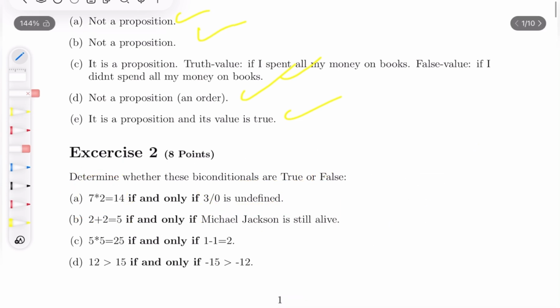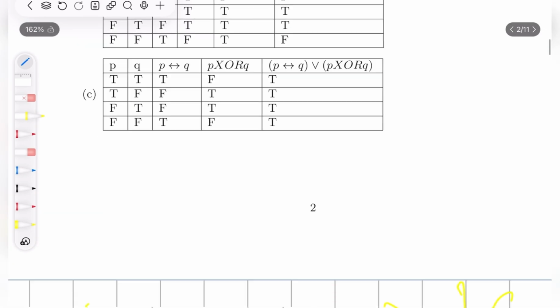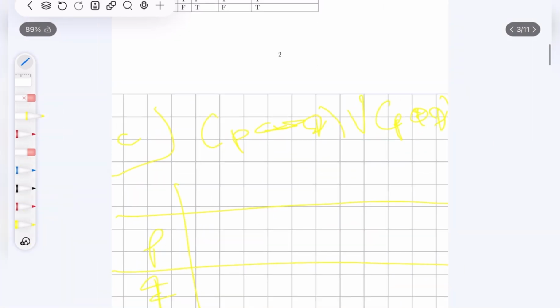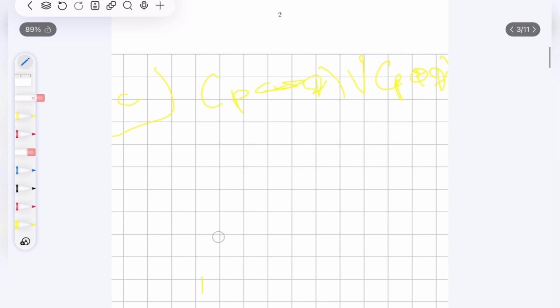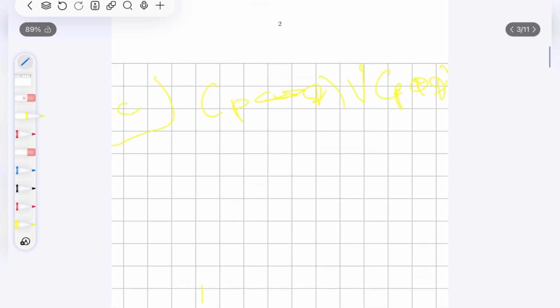It's not very complicated. So now, exercise 3, truth tables. Truth tables are very easy. Hopefully, you'll get full grades on them in the exam. Just do a few examples, and it really gets very repetitive. It's not that hard. Just do a few examples, and you will ace it, I'm sure. It's very repetitive, and you will get bored from it. So I'll only be doing C because it looks interesting, and because, as I said, it gets very repetitive.